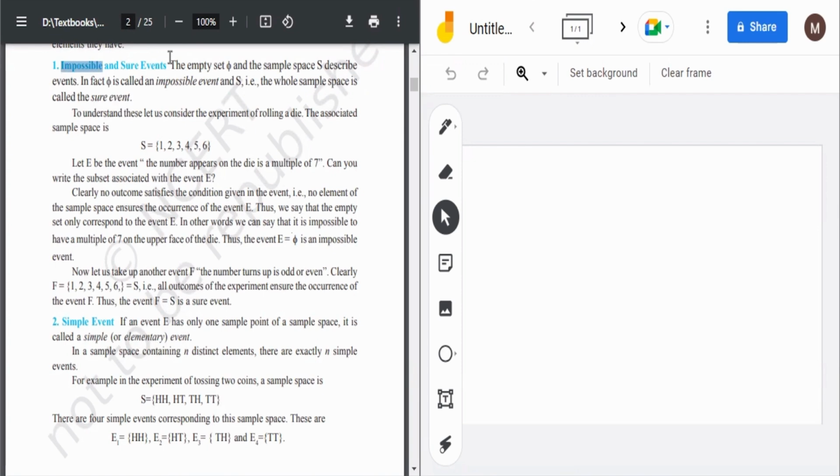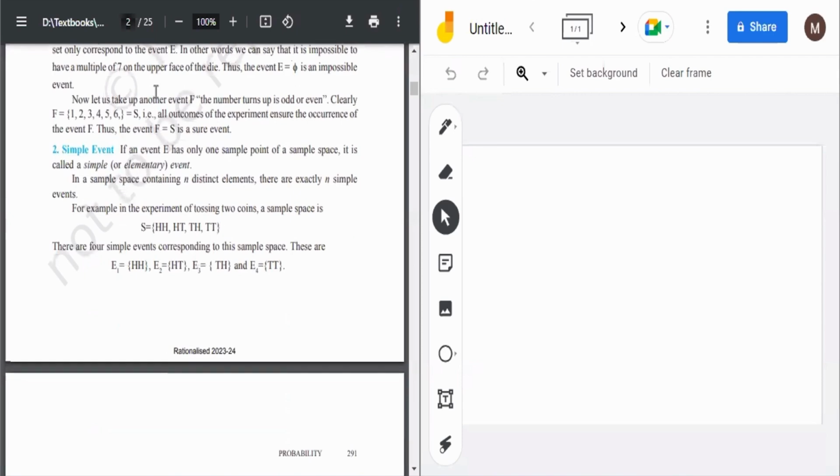Like, if you toss a coin, you will definitely get either a head or a tail. So if you are given the question, what is the probability of getting a head or a tail on tossing a coin, it is a sure event. Obviously, when you toss a coin, always a head or a tail will come. So its probability will be one. That are known as sure events and impossible events.